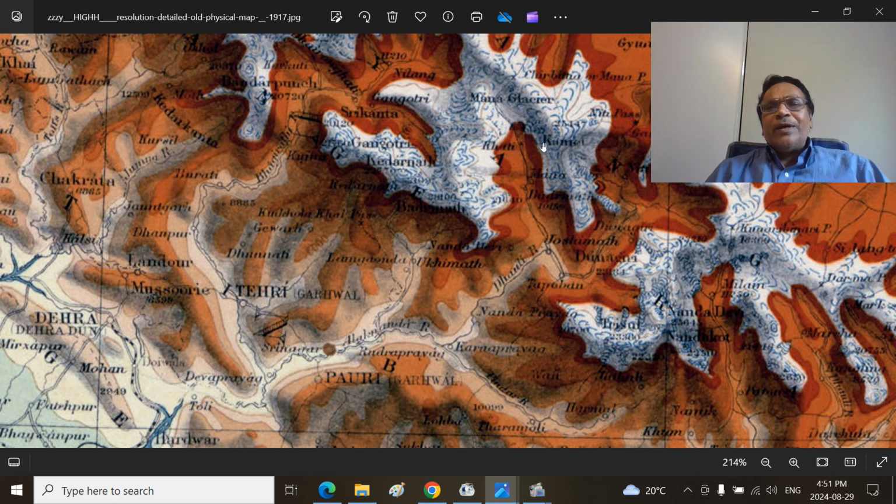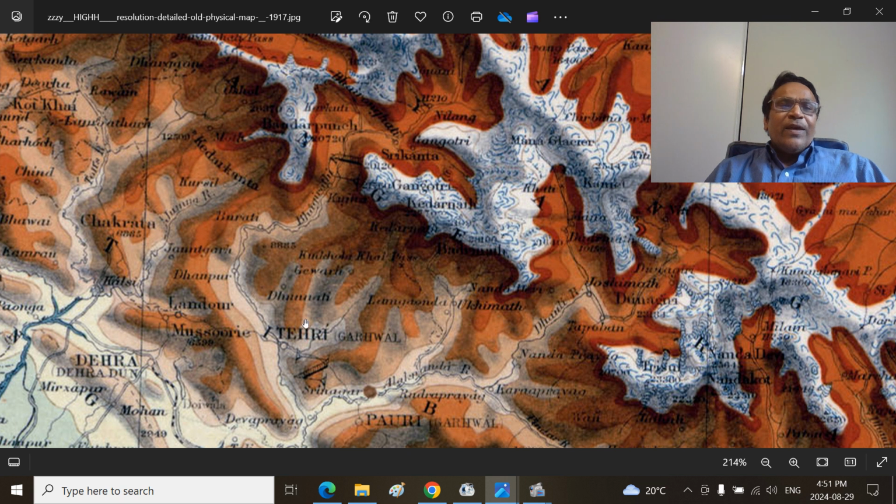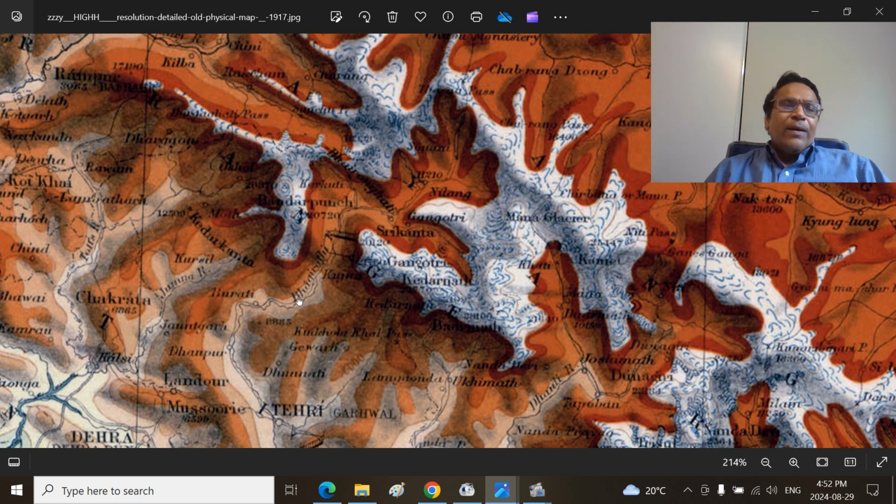Kamet and Mana and Niti will be here. This is the western part, Paschim Dhauli Ganga. Alkananda here, and this is Devaprayag. That means here you can see the river, Bhagirathi Valley, and Tehri. Before Tehri, you will get the Bilangna river. There, the Bal Ganga, Dharma Ganga, and so on. Uttarkashi will be here, and they have not shown the Asi Ganga here.